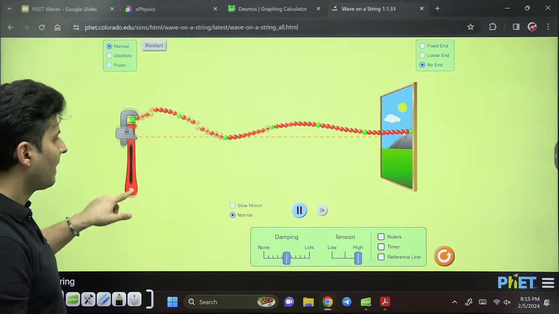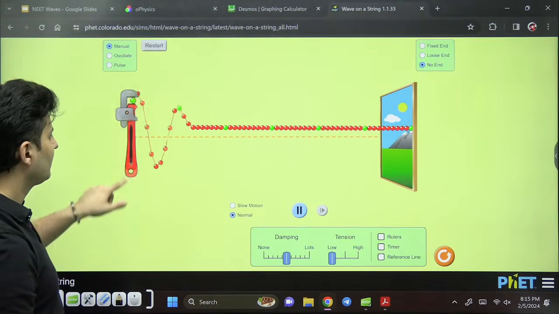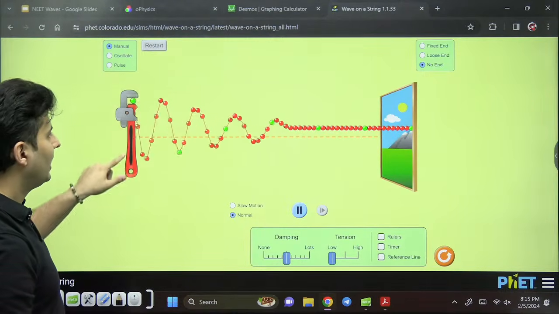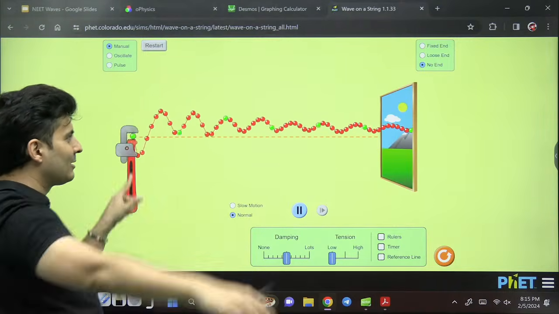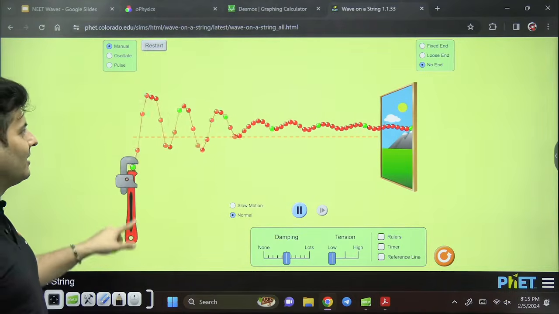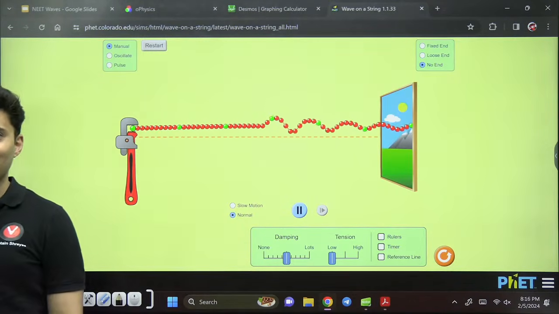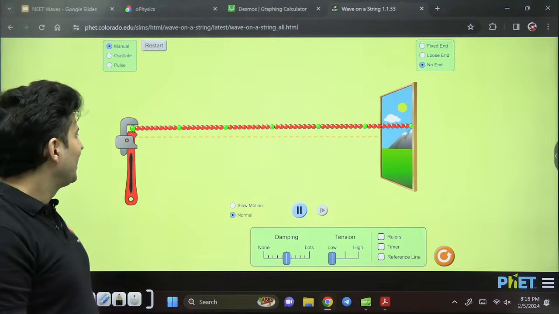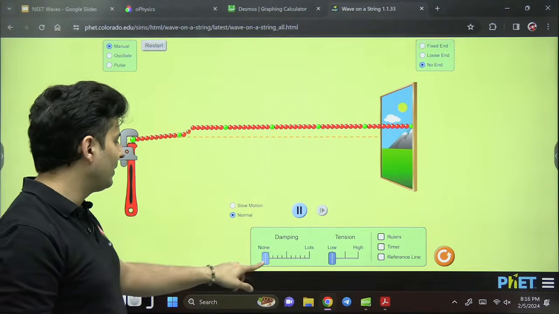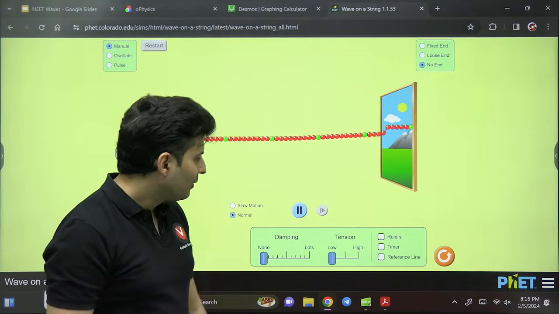See this? I'll make the tension low so that you can see it very clearly. See how the energy is slowly decreasing by the time it goes. Why? Because the energy is lost to the surroundings. Is it clear how the energy is decreasing as it goes ahead? Did you understand? Okay. Now, shall we do the main thing, whatever we had to do?